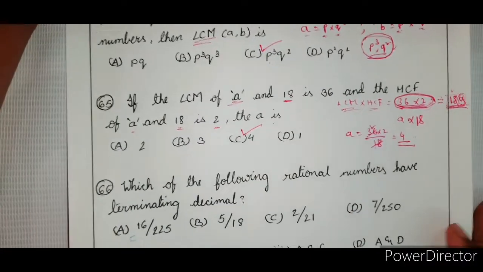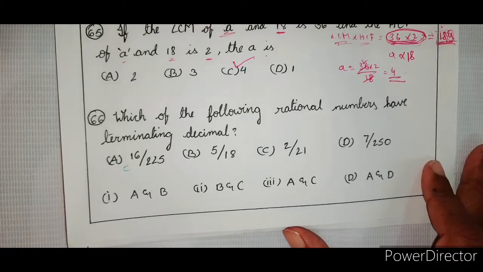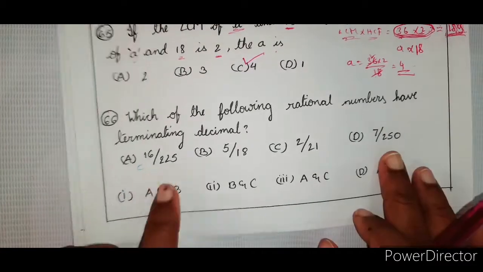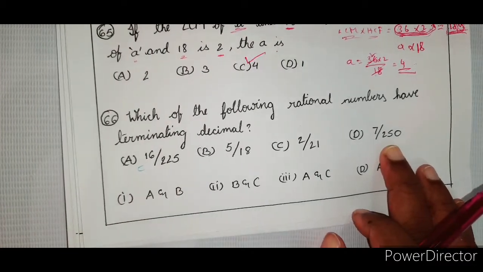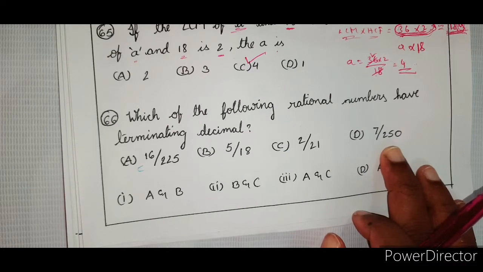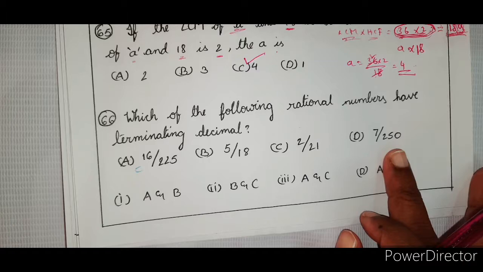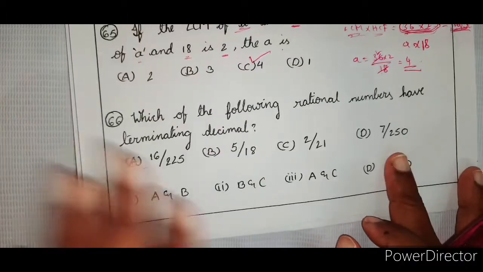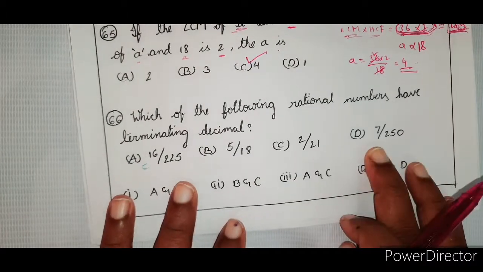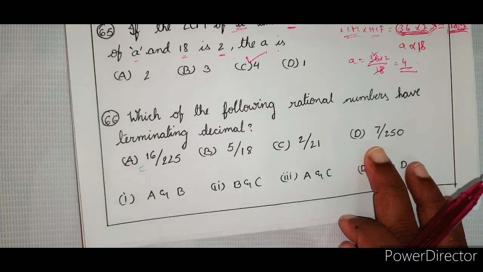So which of the following rational numbers have terminating decimal? See, this type of question is asked almost every alternate year. Right? In almost all boards. So care should be taken here. Don't blindly write, check only for 2 powers and 5 powers.